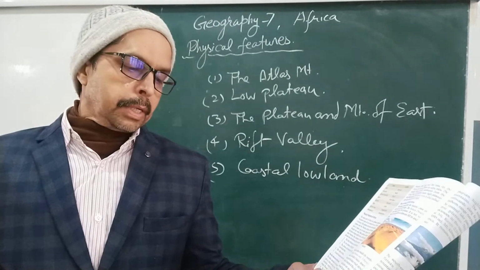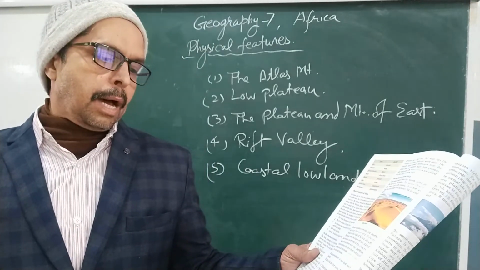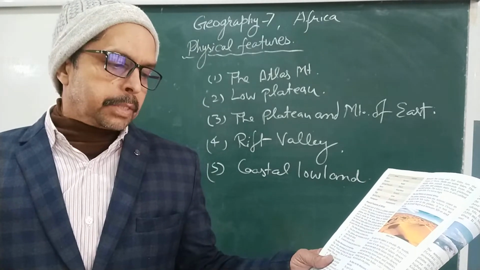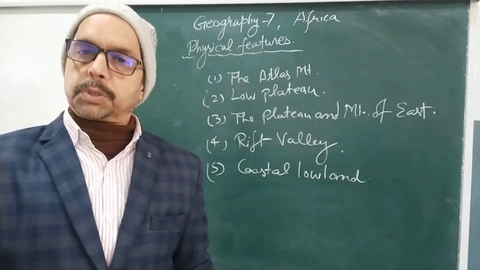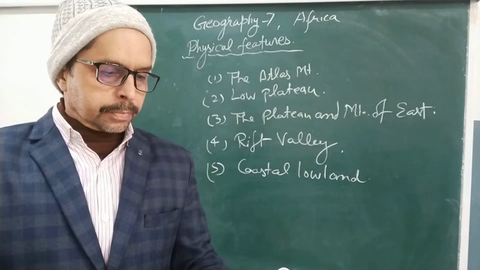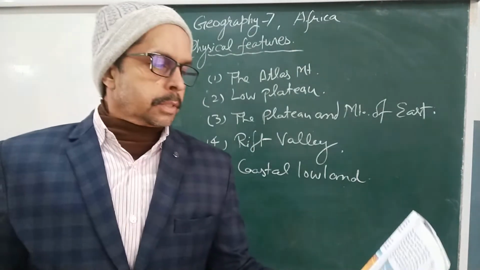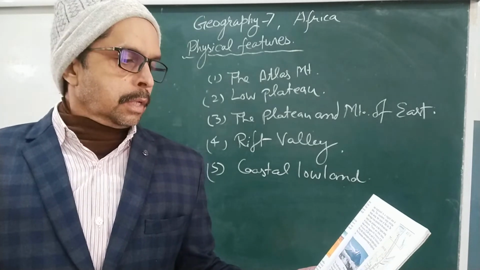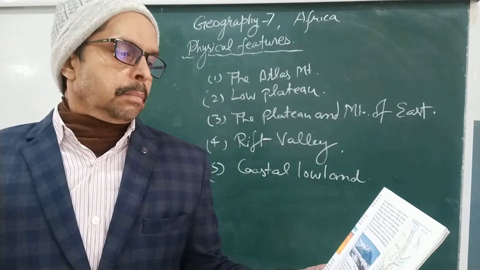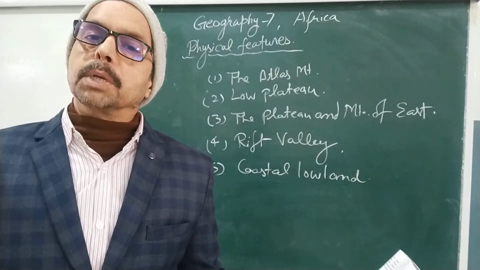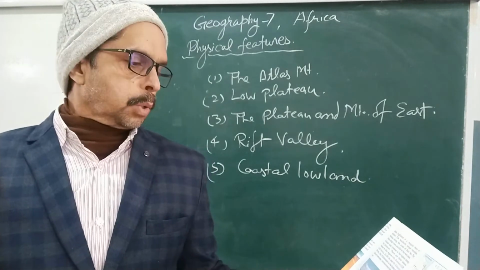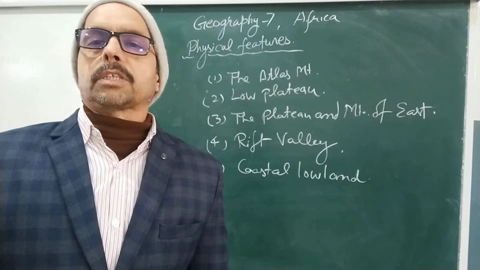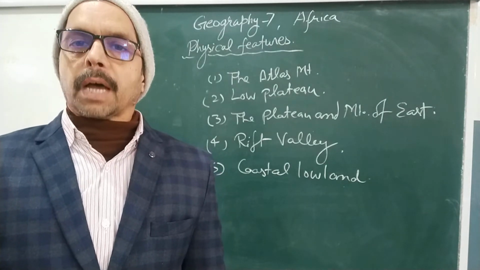And the Central Plateau area has three types: Ethiopian Plateau, Central Lake Plateau, and Southern African Plateau. In the Central Lake Plateau, there are three main volcanic ranges: Mount Rwenzori, Mount Kenya, and Mount Kilimanjaro. Mount Kilimanjaro is the highest peak of Africa and it is always covered with snow because of its height.